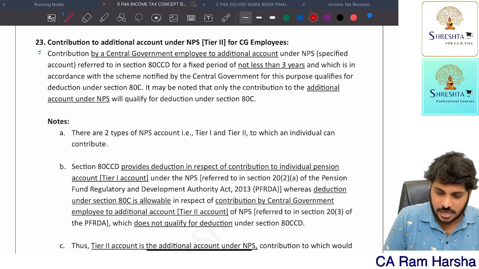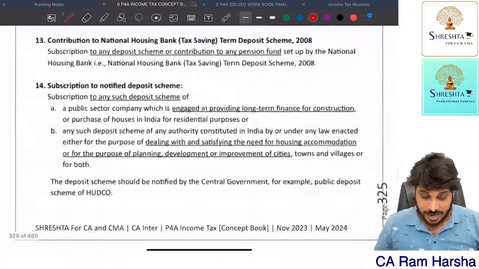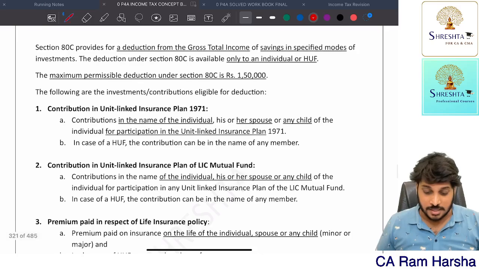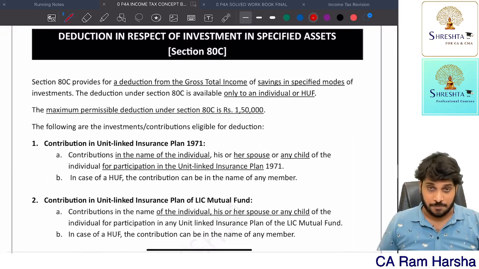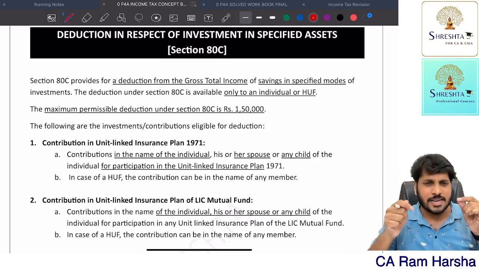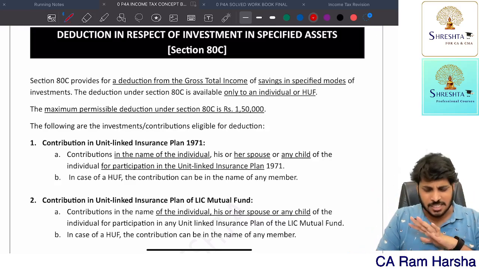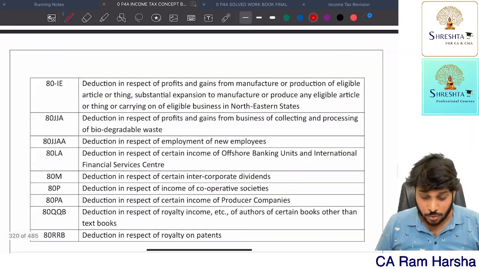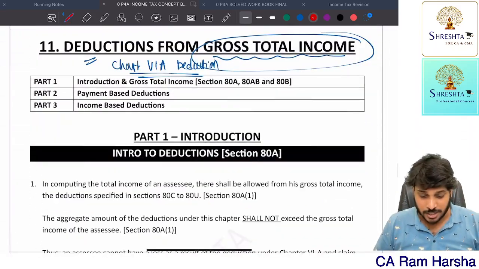Let's start Section 80C. When I'm discussing 80C, there is so much content in this. Whatever is important and relevant in the present world, only that I will focus on in depth. The remaining I'll just read plainly and explain simply. Before going to 80C, first let me give a little introduction to it.